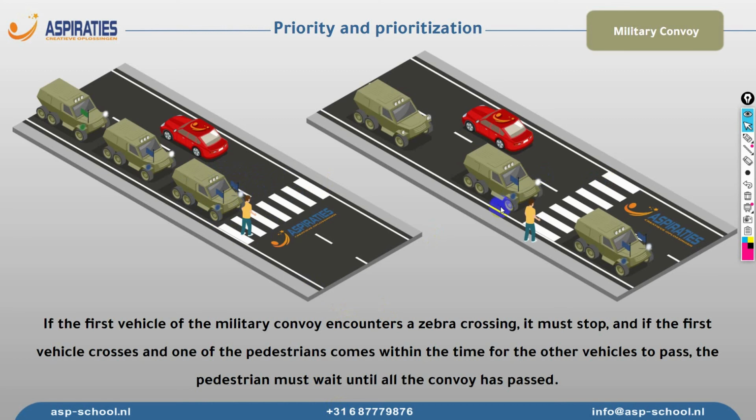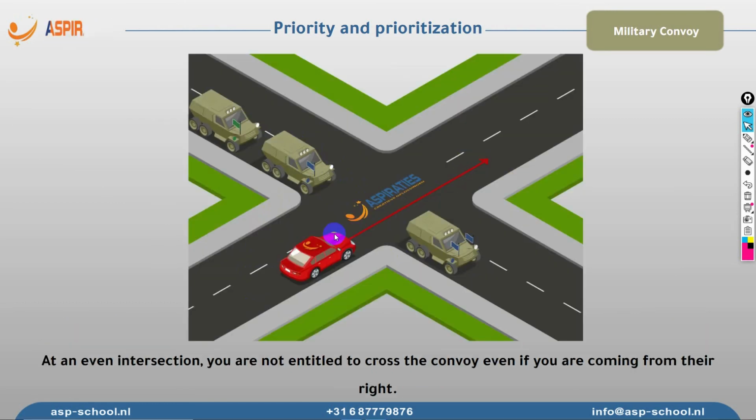Now, if we have a different scenario, let's say the first vehicle already crossed. The vehicle with two flags already crossed the zebra crossing, and we have the rest of the convoy following. In such a scenario, we are not allowed to cross the road till we see, of course, the vehicle with the green flag. It means the last vehicle of the convoy has already crossed. Then we may cross the road.